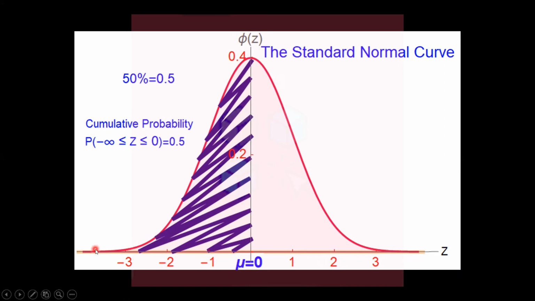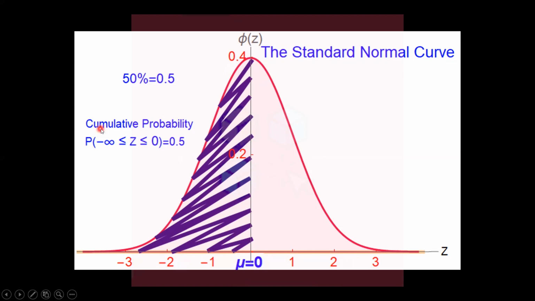First of all, the normal distribution variate x is converted into z, and then the z area is calculated using the tables. From minus infinity to the center, and from the center to plus infinity, both tails have the area 0.5. So 50% area is on the left tail and 50% area of the curve is on the right tail.